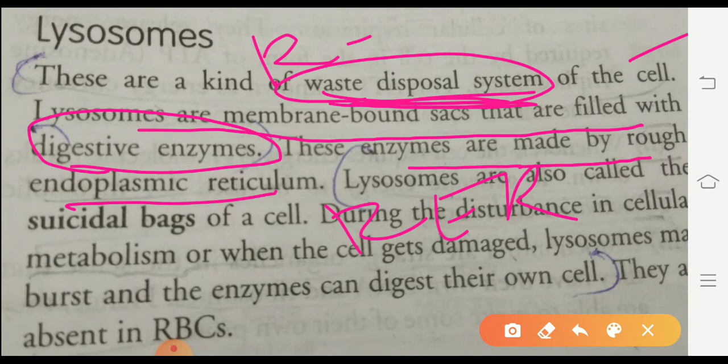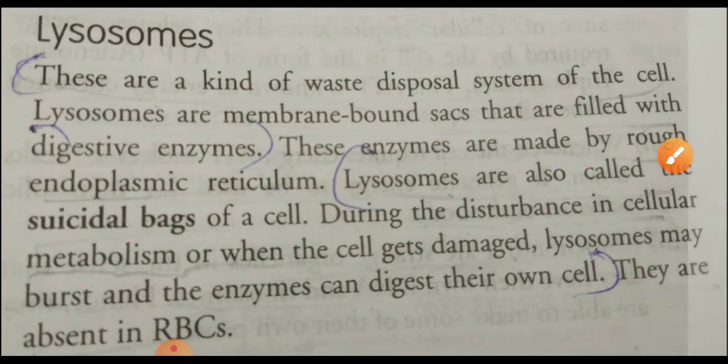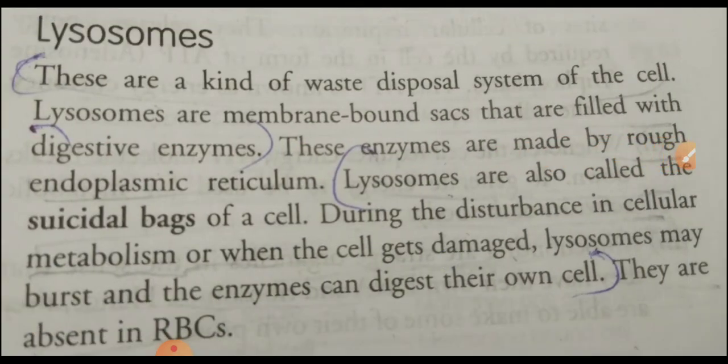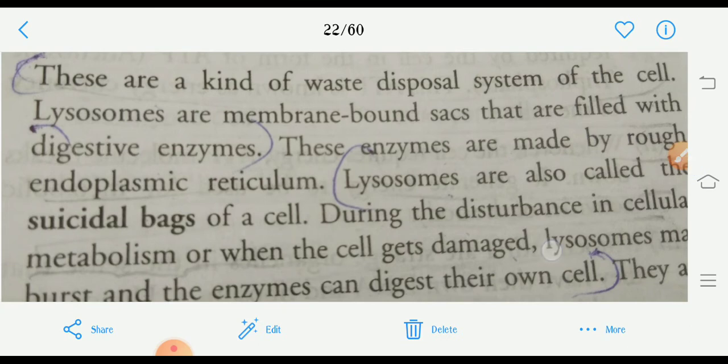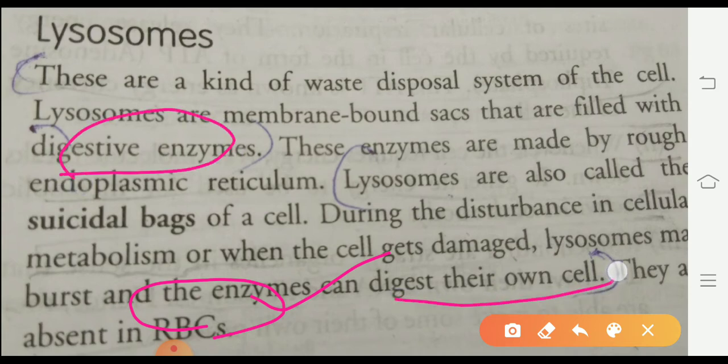Lysosomes are also called suicidal bags. This is a very popular and important question and can be asked in the examination. During a disturbance in cellular metabolism or when the cell gets damaged, lysosomes may burst and the enzymes can digest their own cells. They are absent in RBCs. This is also asked in the examination: in which cells are lysosomes absent? The answer is RBCs. So it is called the suicidal bag.